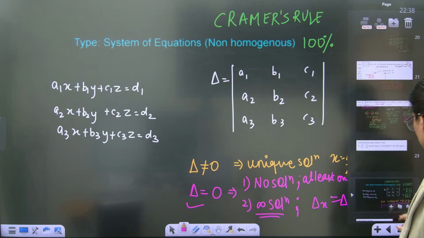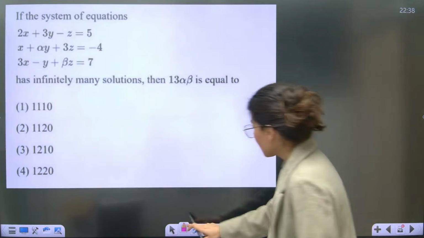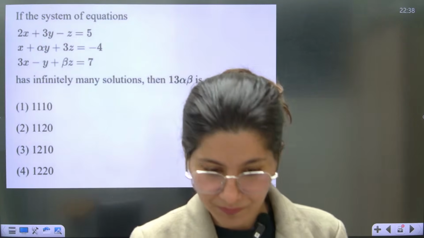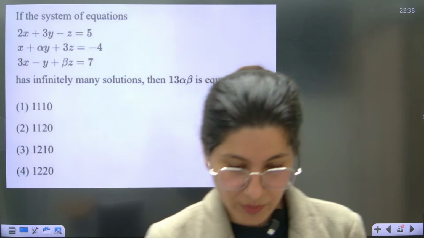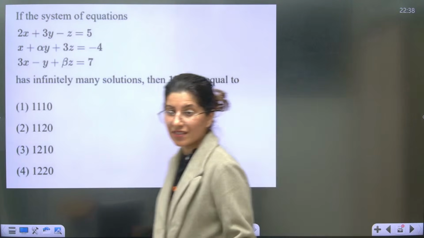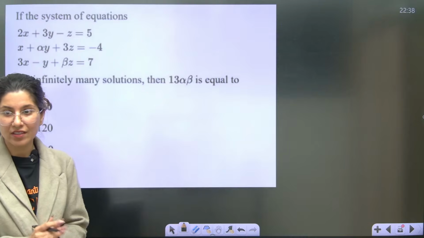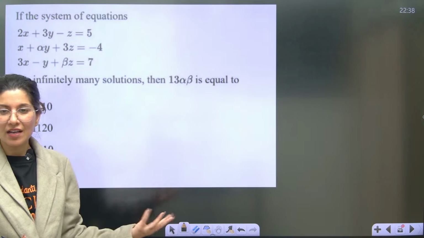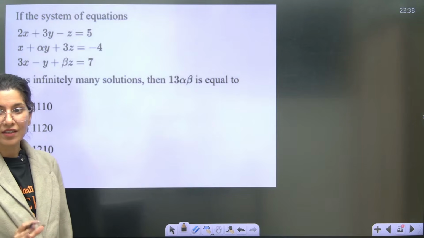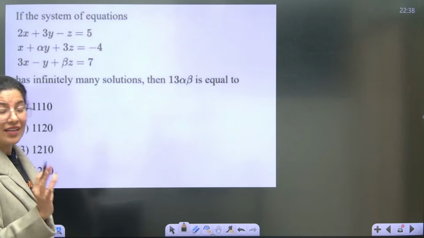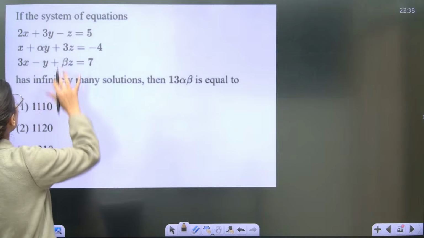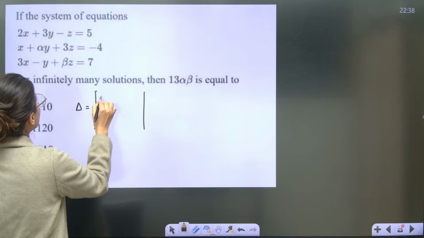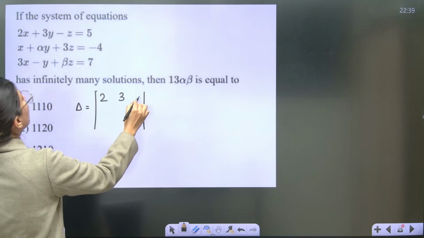Okay. So yes, now let's solve the question. The question is a JEE Main 2024 question. Understand these questions might be calculation heavy. The concept is very easy, but the questions are calculation heavy. So you have to understand that some questions might take a lot of your time. The system of equations has infinitely many solutions, then obviously your del should be 0, right? So create del, 2, 3, and this is 1.